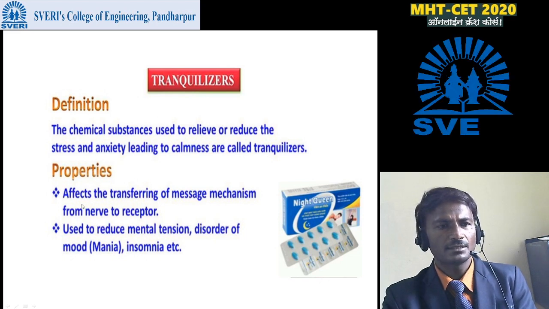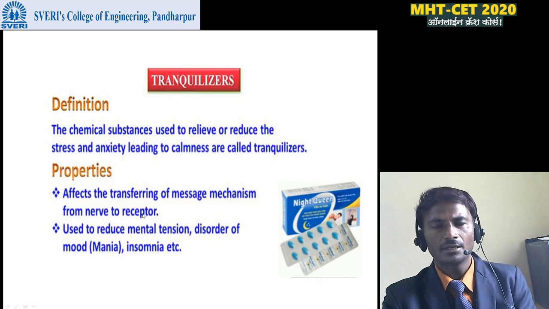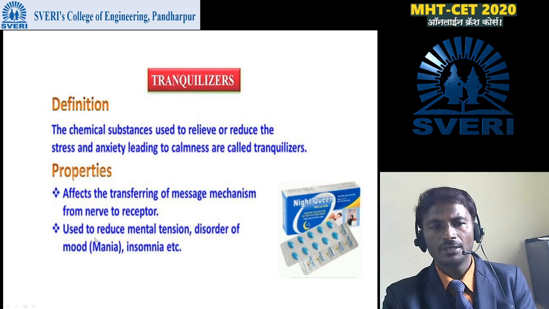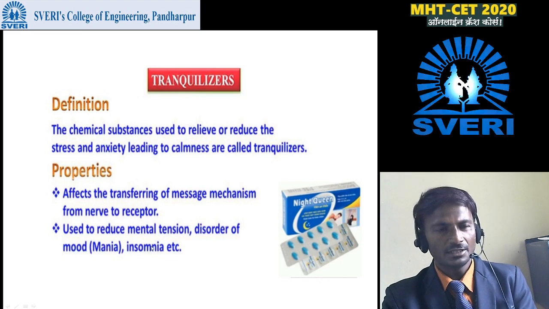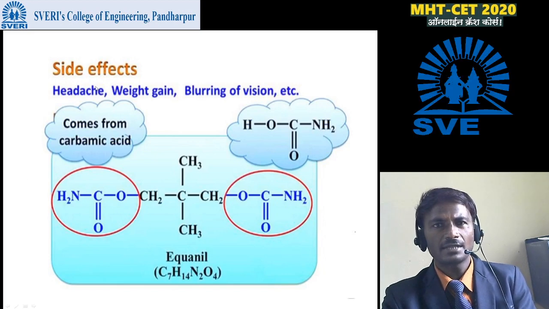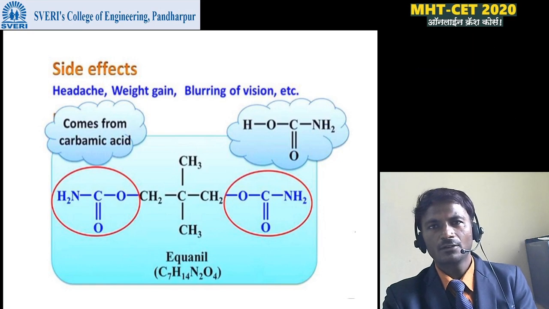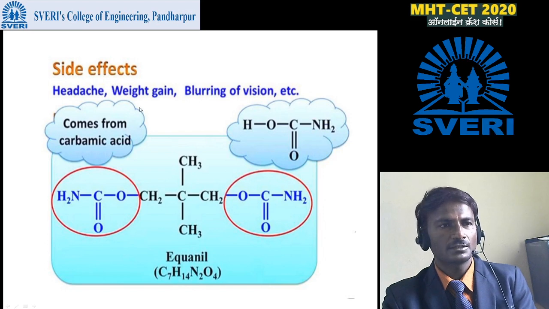Then properties: they affect the transfer of messages from nerve to acceptor. They are also used to reduce mental tension, disorders of the moods, and insomnia, that means difficulty in sleeping. Then what are the side effects? Some side effects are given here: headache, weight gain, blurring of vision. These are some side effects of tranquilizer drugs.